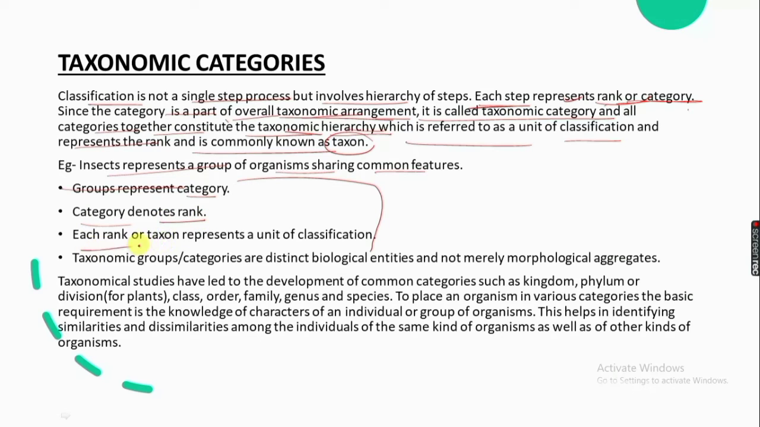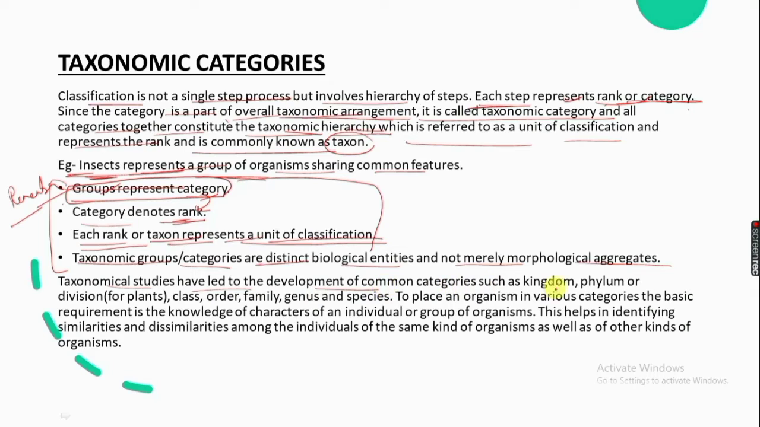Anything which is grouped, like insects, represents a particular group because they share common features. Group represents category, category represents rank, and each rank or taxon represents a unit of classification. Taxonomic groups or categories are distinct biological entities and not merely morphological aggregates. Taxonomical studies have led to the development of common categories such as kingdom, phylum or division, class, order, family, genus, and species.